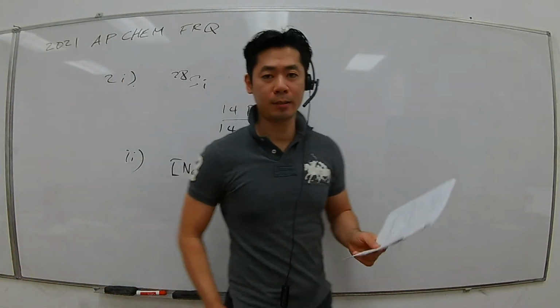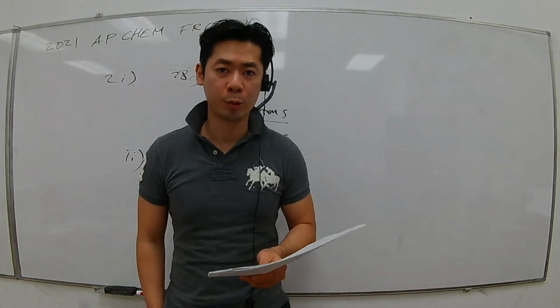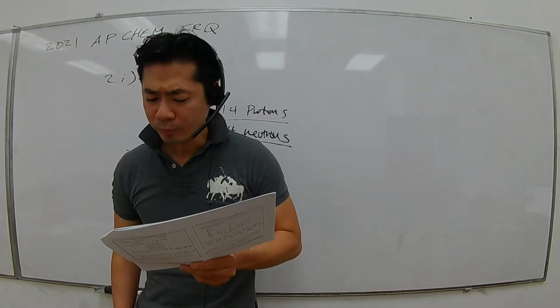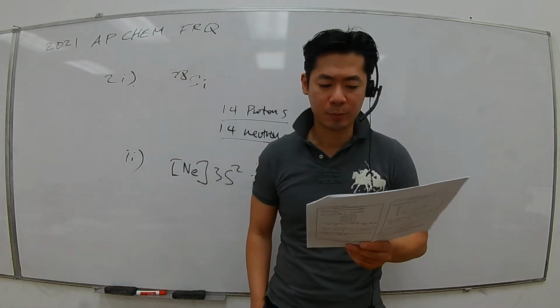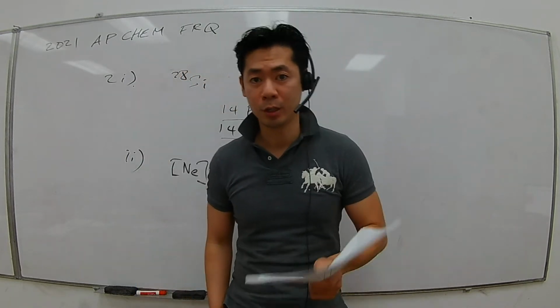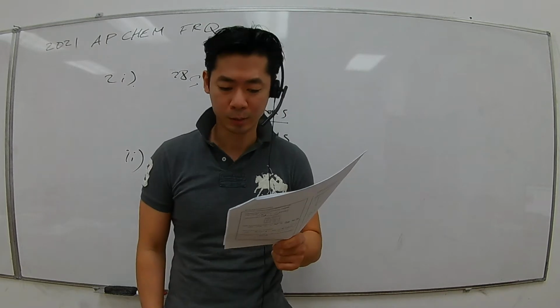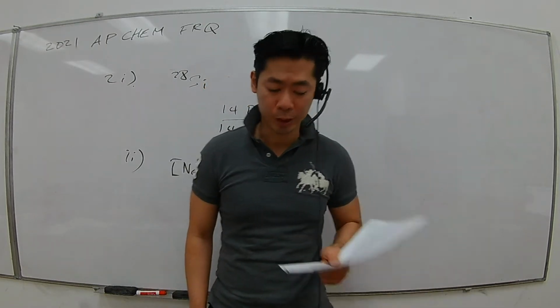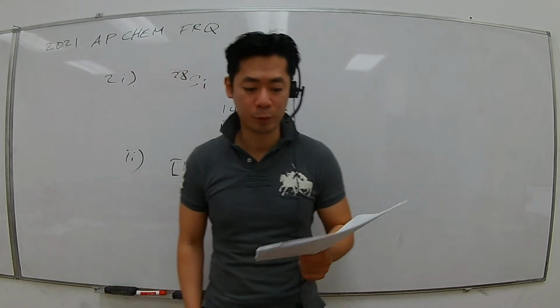Hey guys, let's take a look at the second question on the 2021 AP Chemistry exam. The first question, 2A, says the mass spectrum of a pure sample of silicon is shown below. Majority of them are silicon-28. There's some amount of 29 and 30, but a lot of them are 28. That's the most abundant isotope for silicon.